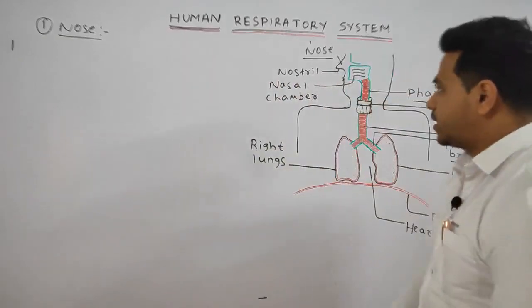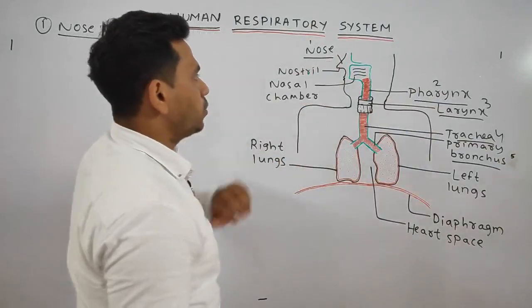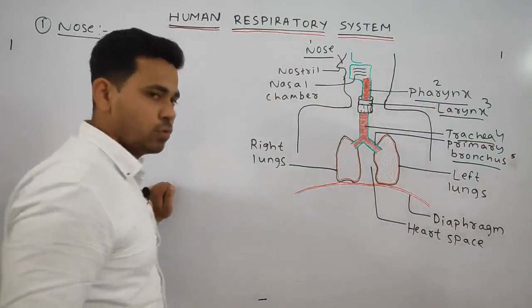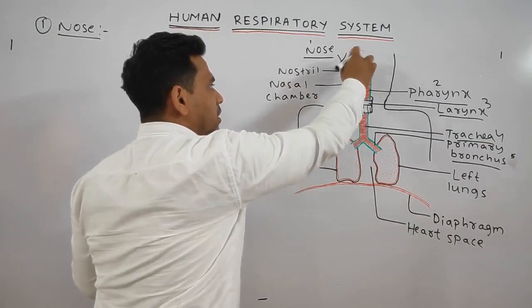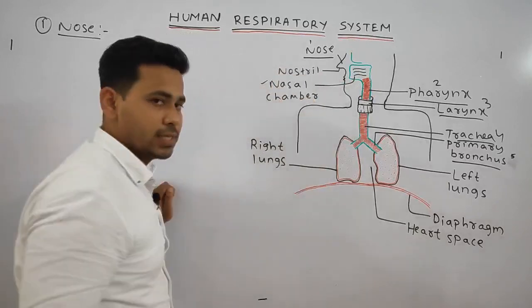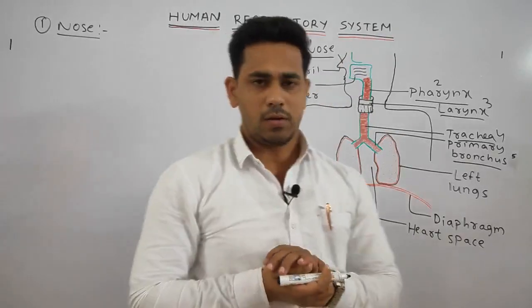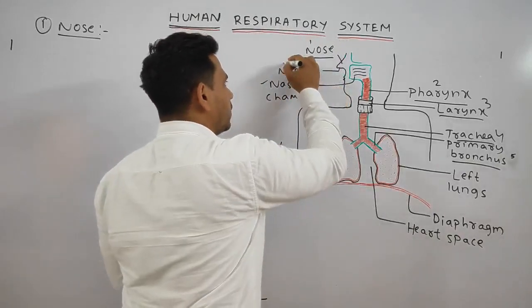Okay students, you can see here, the respiratory system simply consists first of the nose, which then leads to the nasal chamber. The nose opens to the outside with the help of the nostrils.